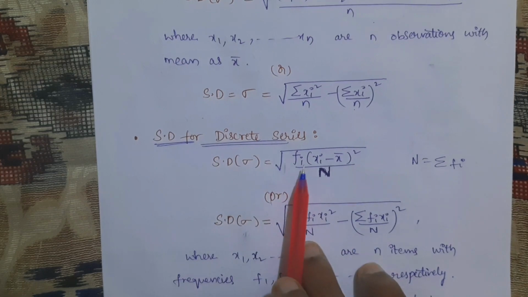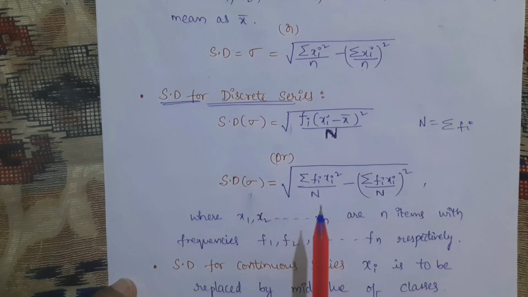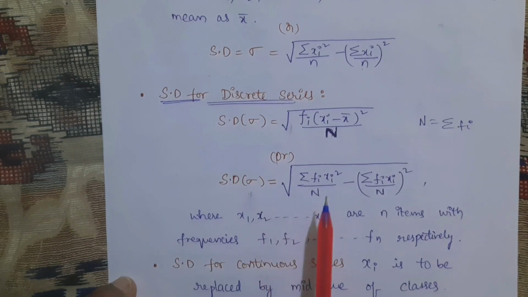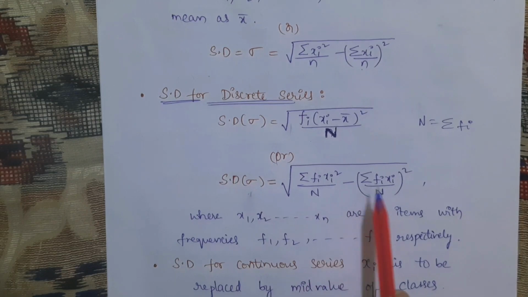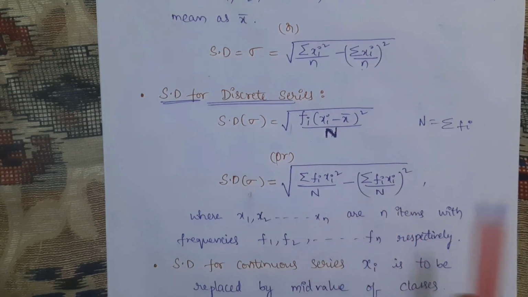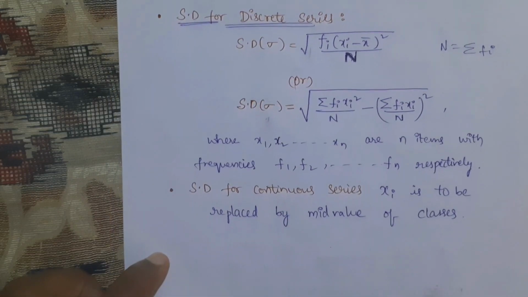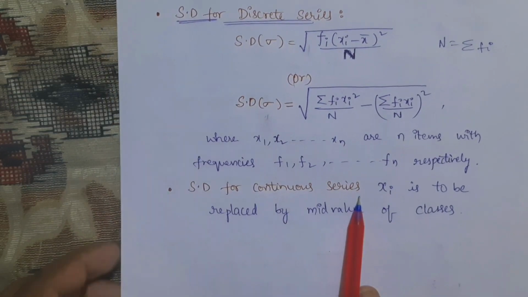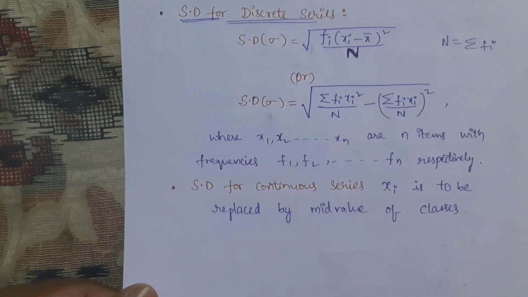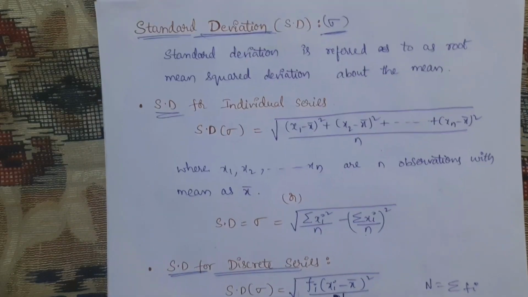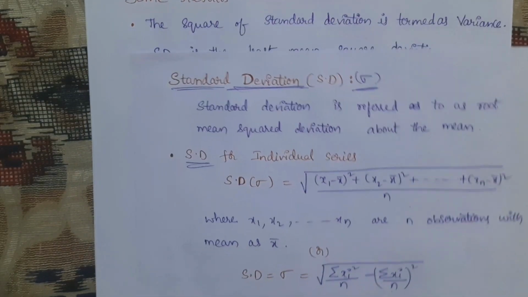So here fi is nothing but frequencies. Like this we can write, otherwise based on the given conditions we can also write it as Σ fi xi square by N minus (Σ fi xi by N) whole square. So this is about standard deviation of a discrete series. If it is a continuous series, as in mean deviation, xi is to be replaced with the mid value of the classes. So this is about standard deviation. Don't worry, this soft copy I will send in the WhatsApp group.